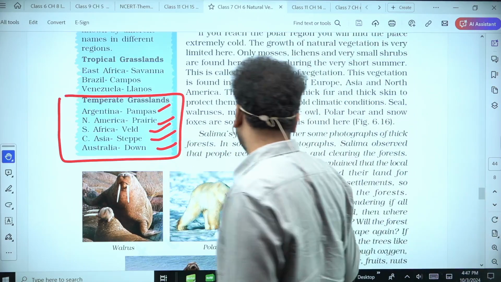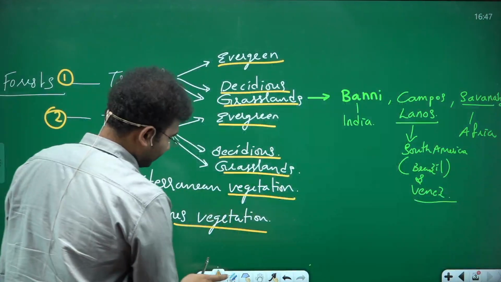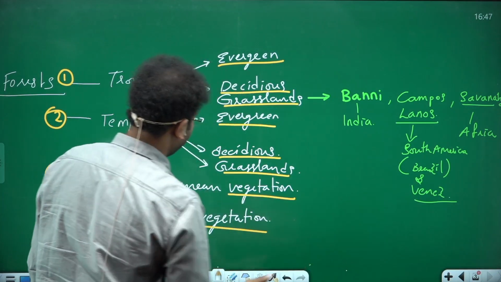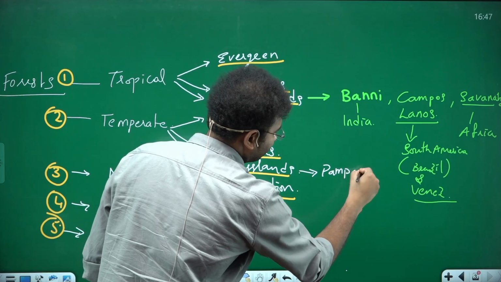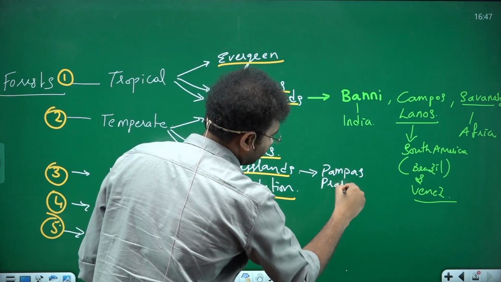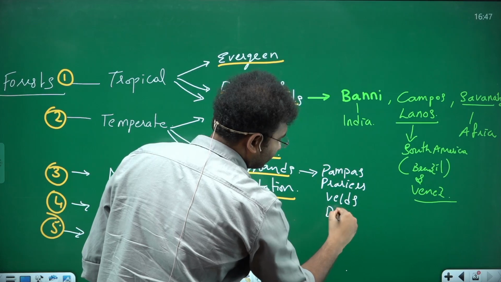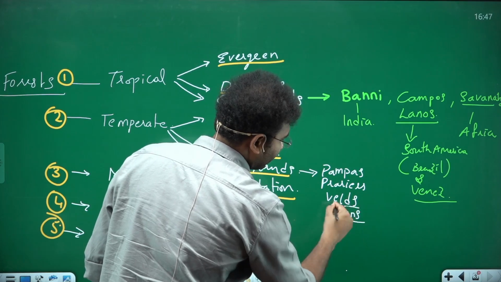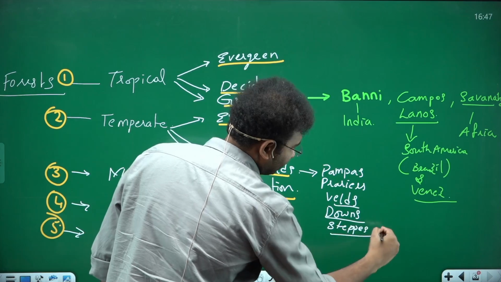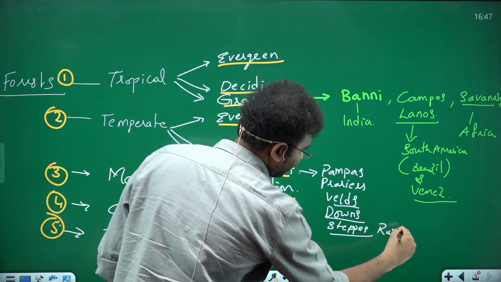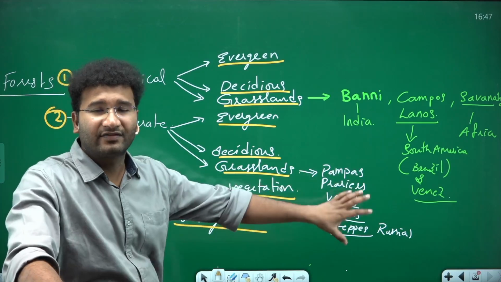So let me take you and write it here. The temperate grasslands are pampas, prairies, velds, downs, okay, and steppes. This is in Russia, right? So overall, you are going to get to see these are the different types of grasslands.